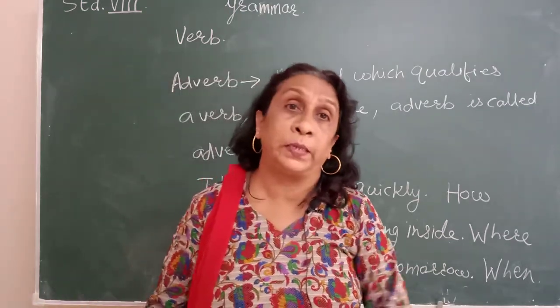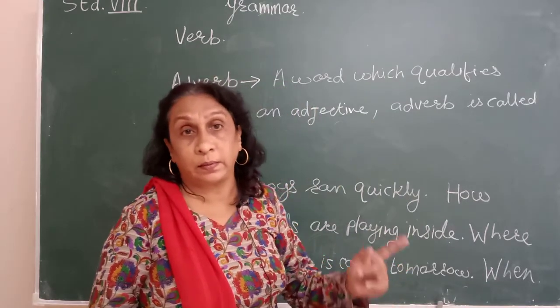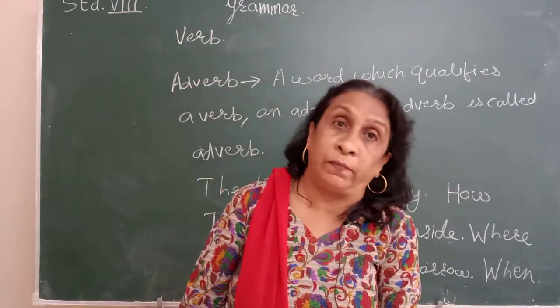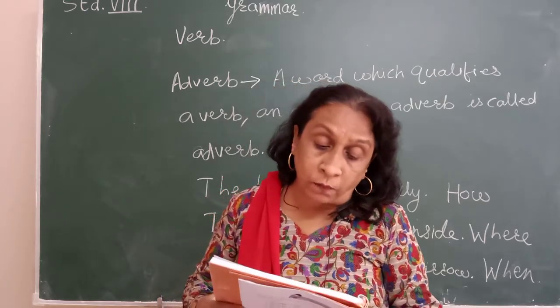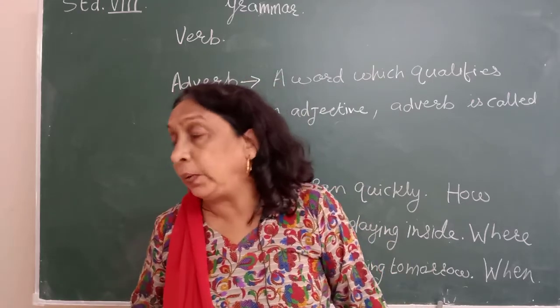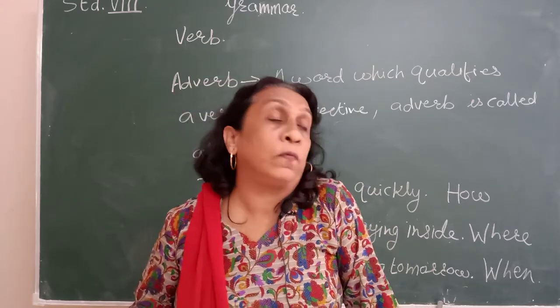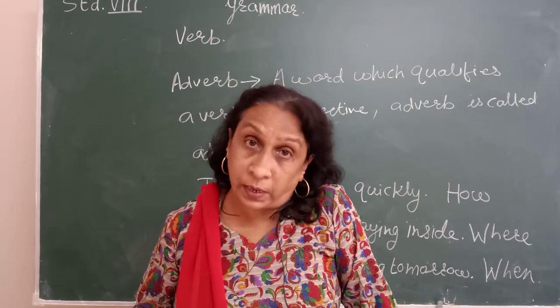Then adverb of place, where: inside, outside, there. Understood? So these are adverbs of place. Then third is adverb of degree. Now degree of comparison is done: positive degree, comparative degree and superlative degree. For example, beautiful, more beautiful, most beautiful. Okay.